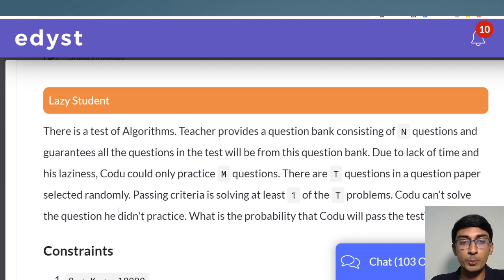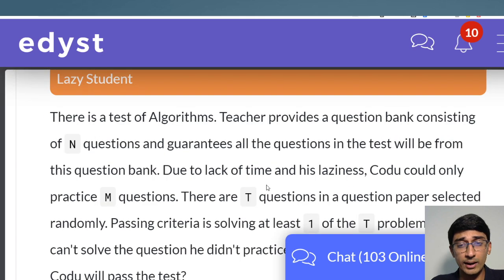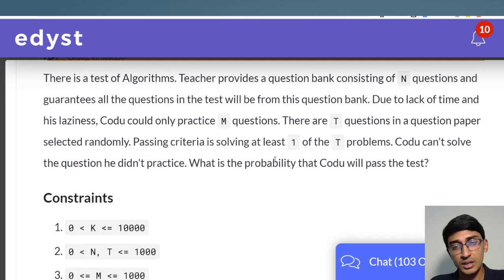And the thing is, for me to pass, I have to get at least one of the t problems, and I can only solve the problem if it's from m. So basically there should be at least one question from m that is also in t, right? Otherwise I will not pass. Now I wish our exams had such passing marks, but it is what it is. So you have to get at least one question in t, then you can pass. So what is the probability that Kodu will pass the test?